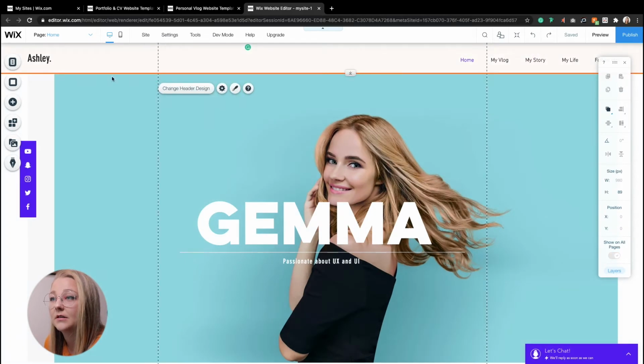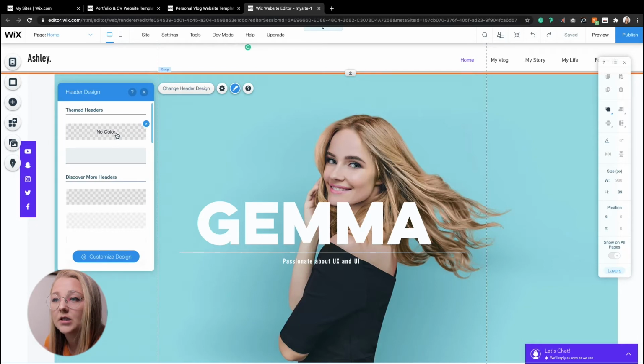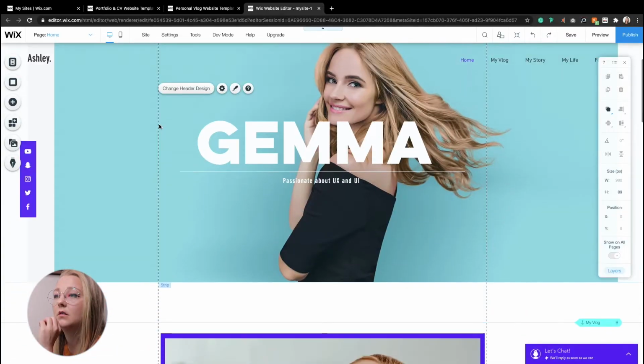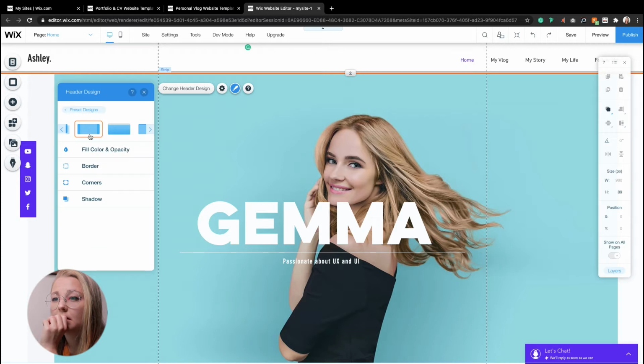I want to change my design settings. Oh, design, okay. Okay, so we do want a color. Please tell me that this has fixed that issue. Customize design. Okay.